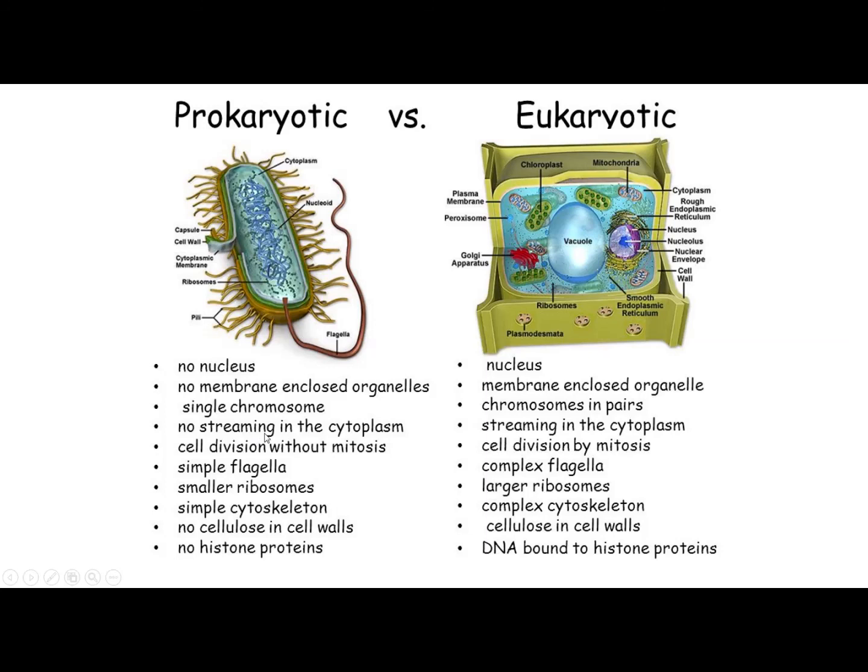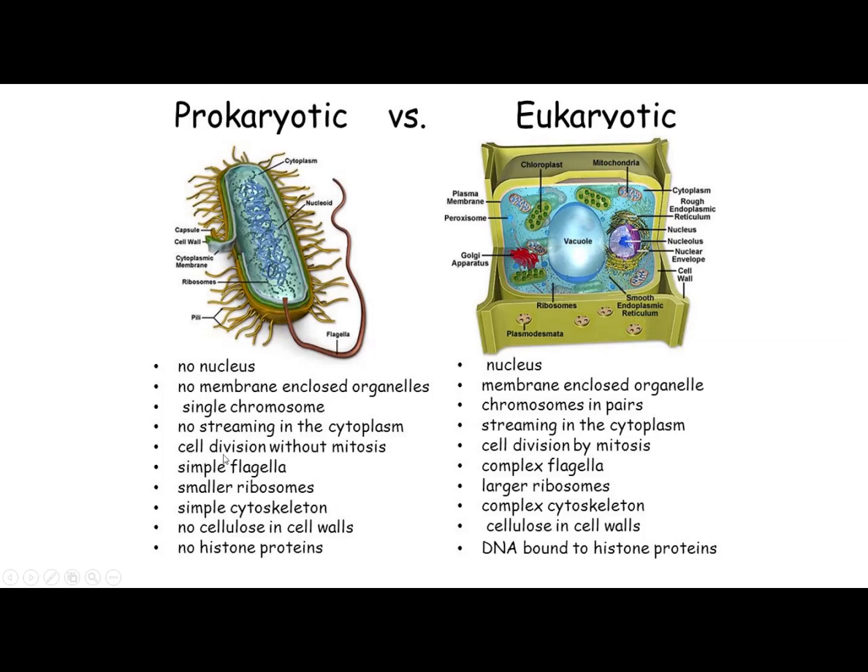Streaming means the movement of the material that is inside the cell. So there is no streaming in the cytoplasm in prokaryotic cell. On the other hand, eukaryotic cells have streaming. This means they have movement in their cytoplasm. The organelles are moving in the cytoplasm.